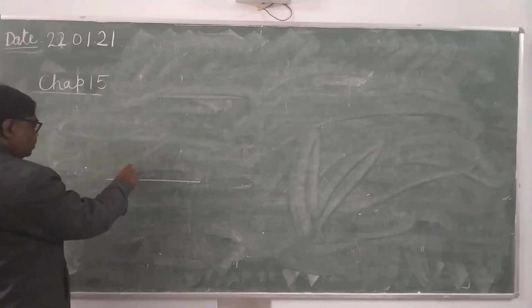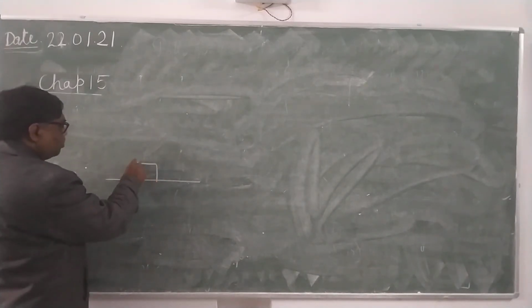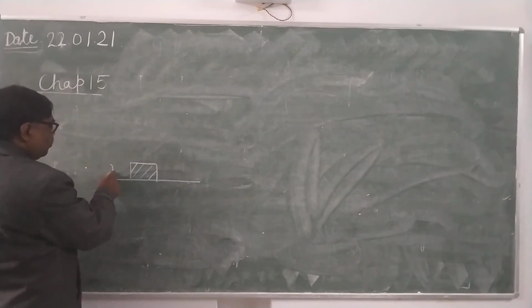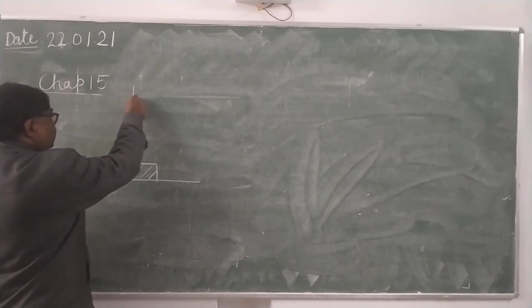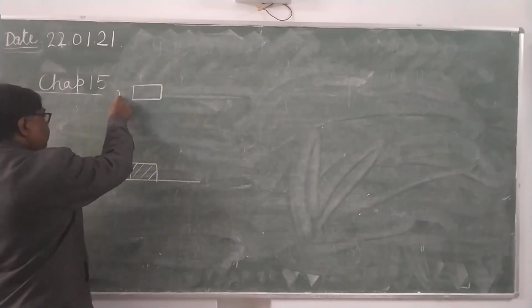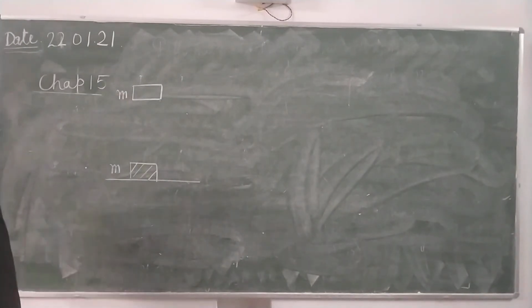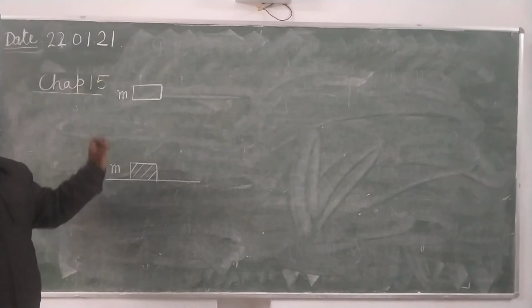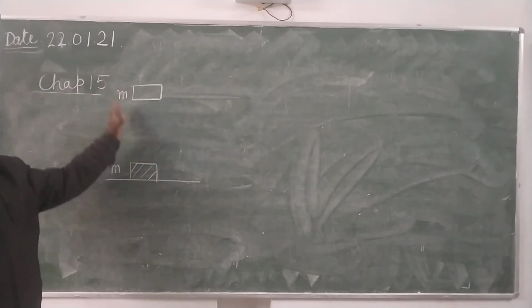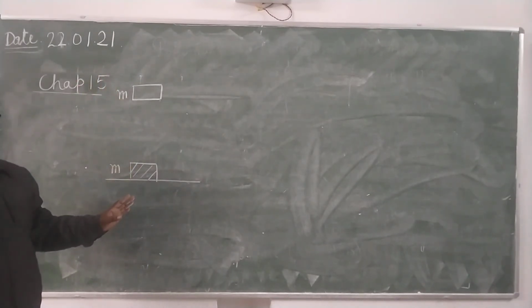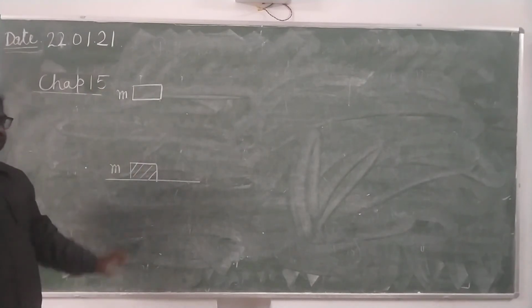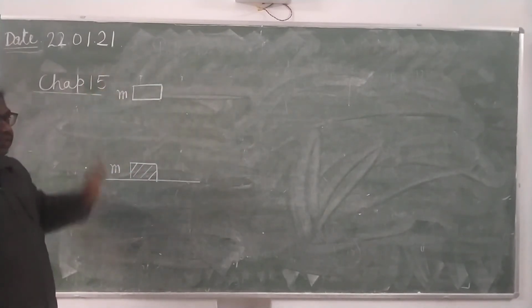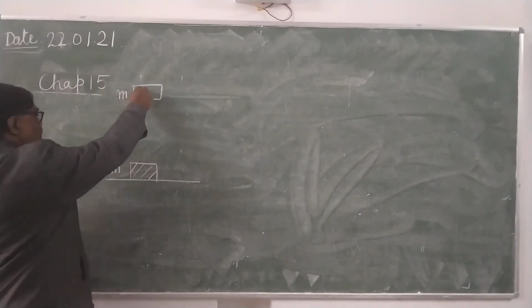Now suppose this body of mass m is moved from here to here statically, not acquiring any velocity, just moved by height h.